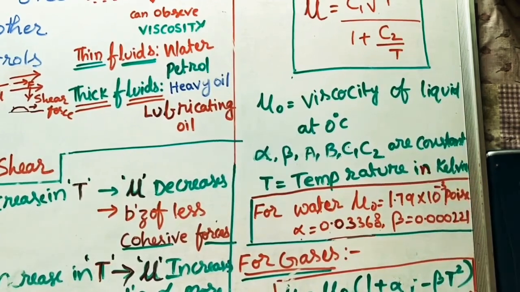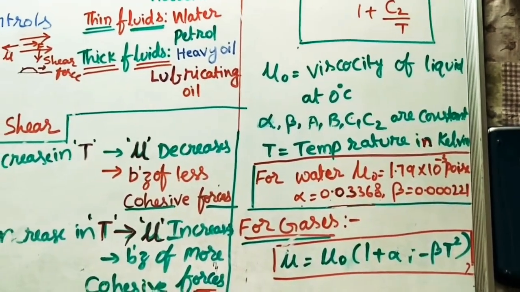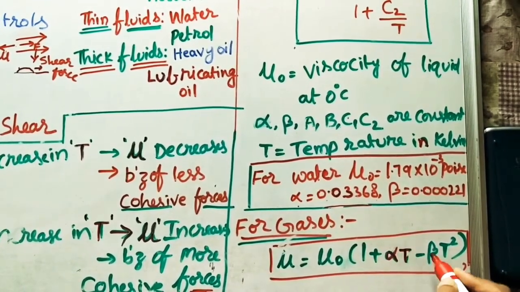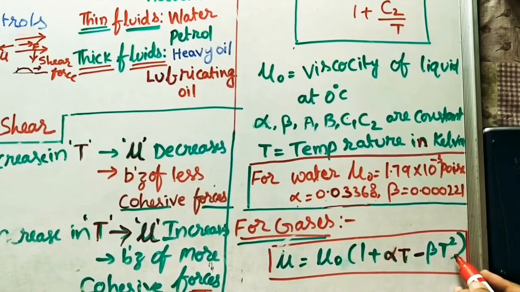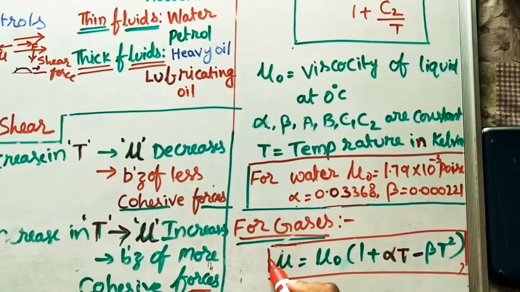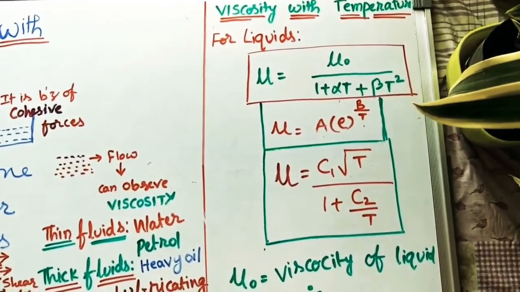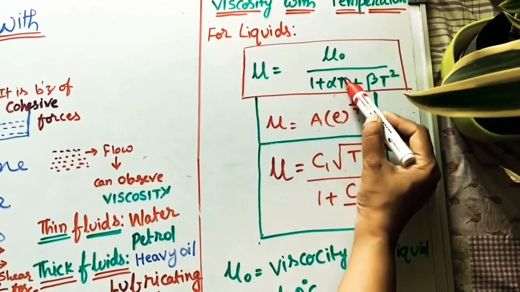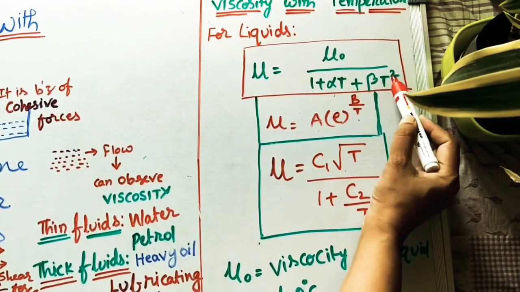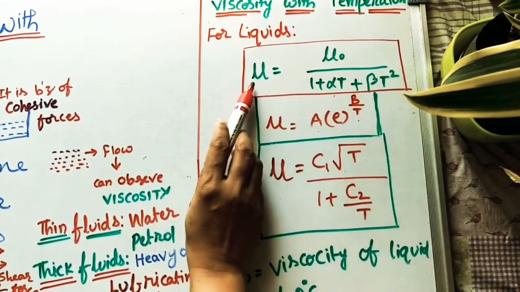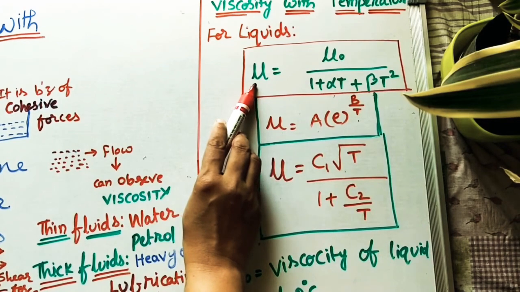Now for gases, which formula are we taking? Mu is equal to mu naught into 1 plus alpha T minus beta T square. So remember this formula. According to these formulas, here we have written that with increase in temperature, let us assume the denominator increases, the mu value, that is viscosity, is decreasing.